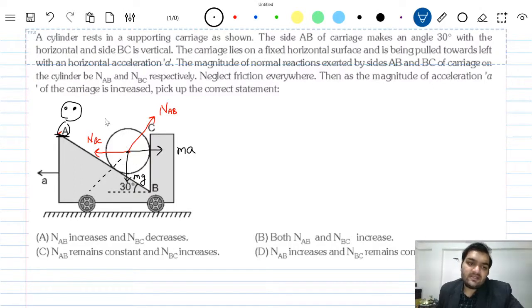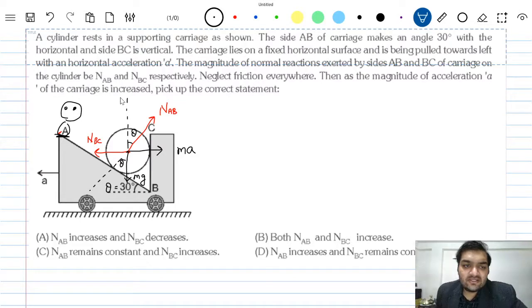Now let us see. This 30 degrees is theta. This angle will also be equal to theta, right? And this angle will also be equal to theta. Now the net force on this cylinder should be 0 in every direction.